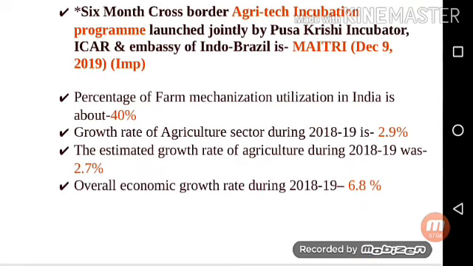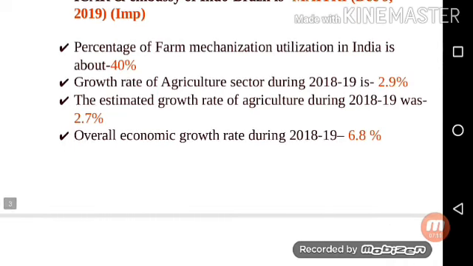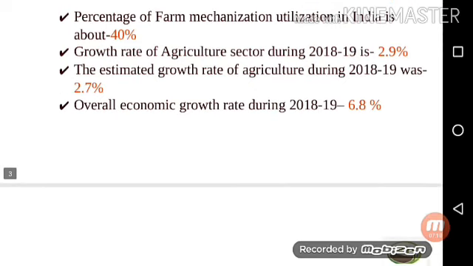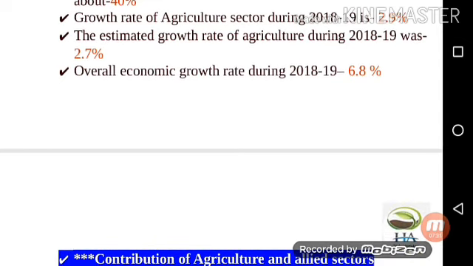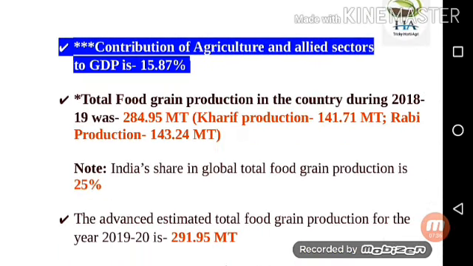Next point is, percentage of farm mechanization utilization in India is about 40%. Next is, growth rate of the agriculture sector during 2018-19 is 2.9%. The estimated growth rate of agriculture during 2018-19 was 2.7%, but in reality it was 2.9%. Overall economic growth rate during 2018-19 is 6.8%. Next point is, this one is a very important point.